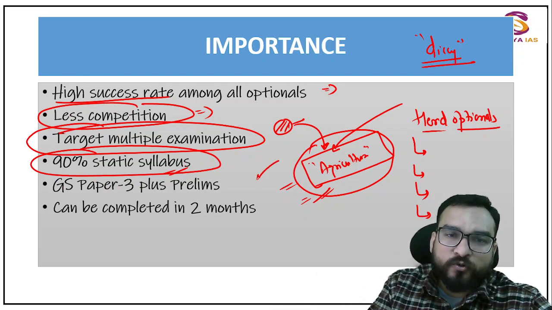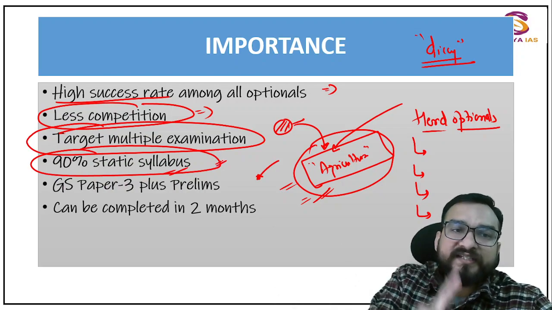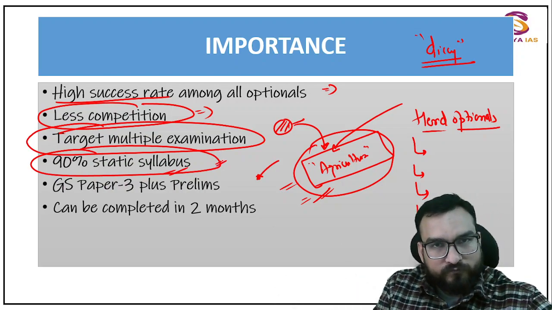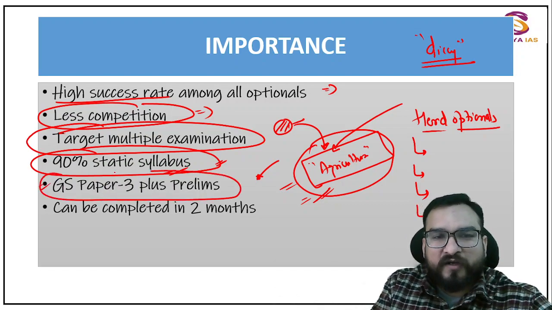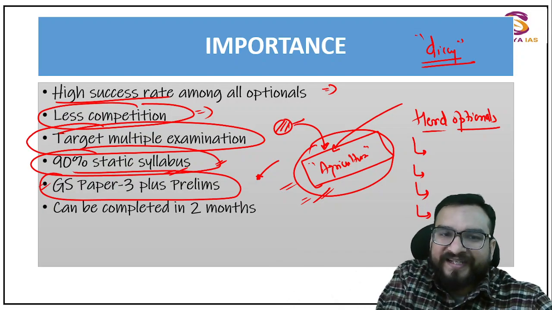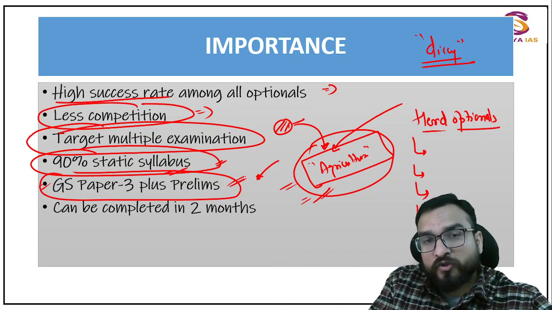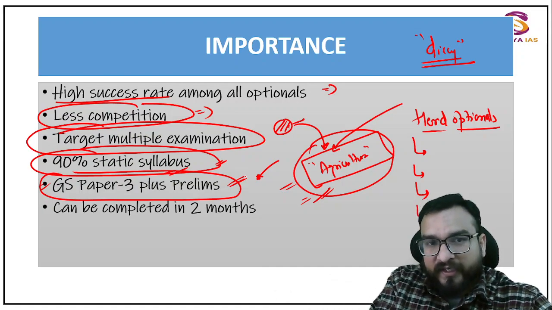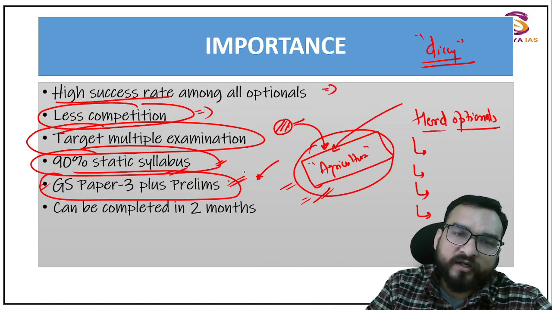Just see the previous year questions, just see the trend. You will understand that this particular syllabus is 90% static. Also, you can utilize this particular point: you will see it is overlapping with all the optionals. You can utilize this optional in GS paper 3. Also, the prelims proportion of agriculture questions you have seen, right? So prelims also gives a high number of questions from agriculture that you can count.